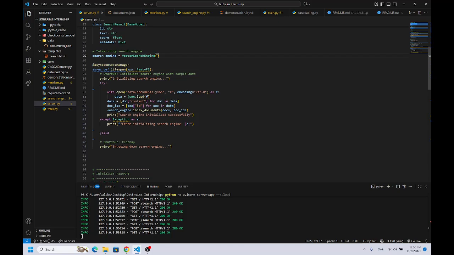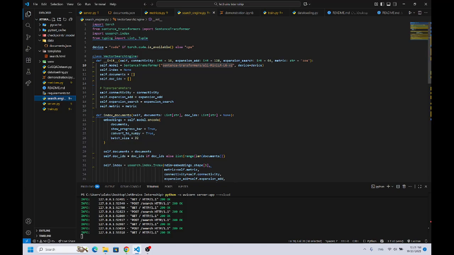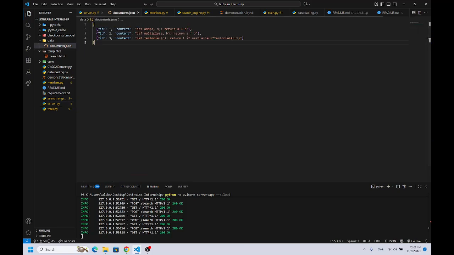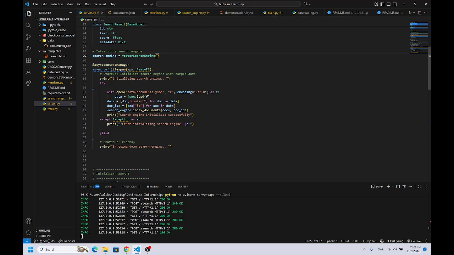So at the start of this server.py, it will initialize a search engine, and it uses the already trained MiniLM-L6-v2. It will read documents.json, which is a really simple JSON file, and after that, it will index all documents from this JSON file. It will take between 10 and 20 seconds to initialize and to index all of it.